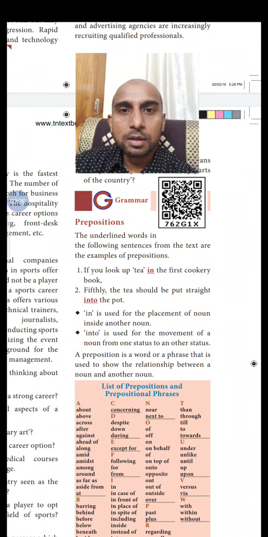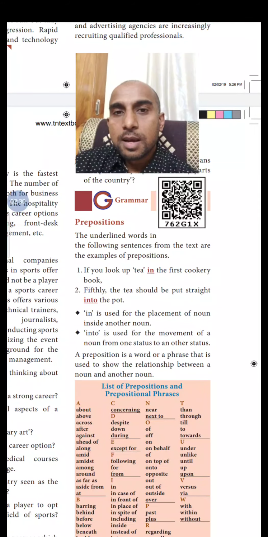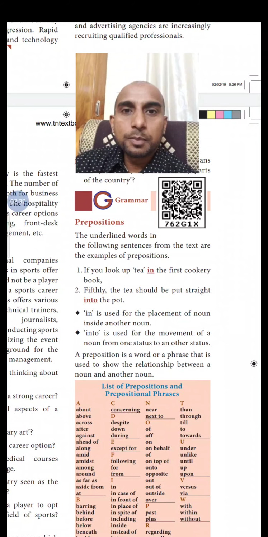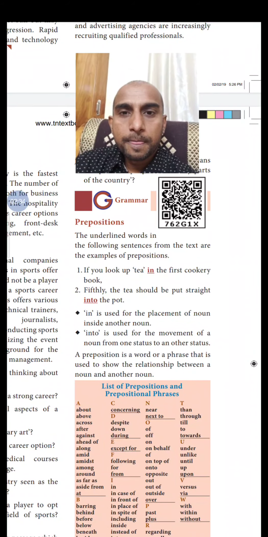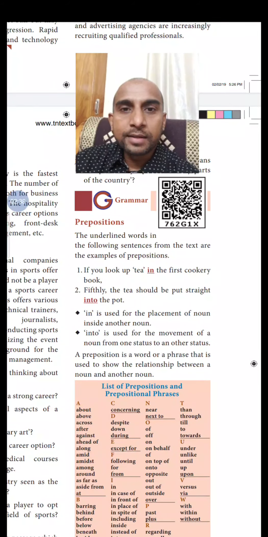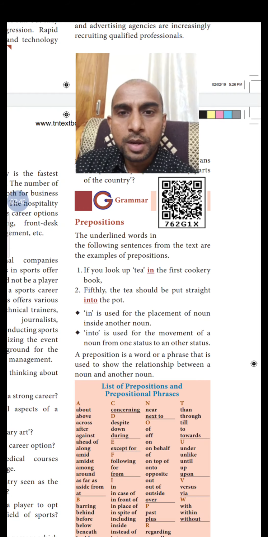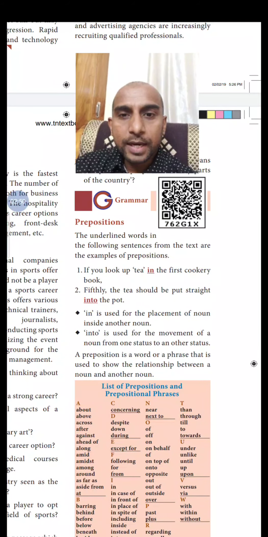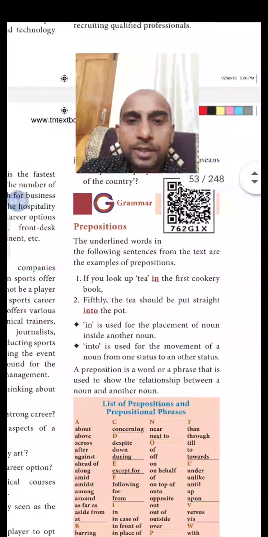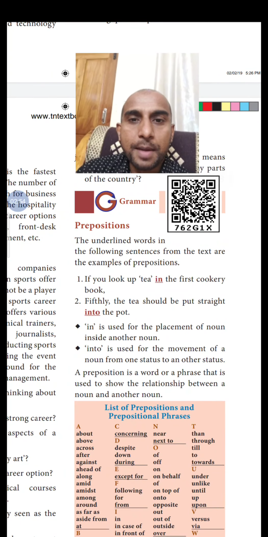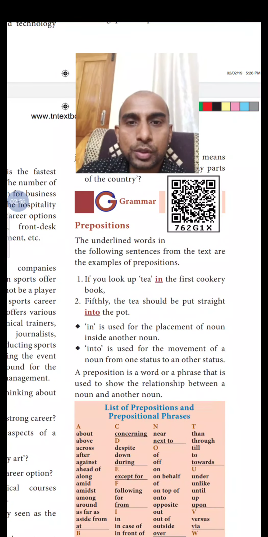Let us read the two sentences, and then find out the prepositions in them. The underlined words in the following sentences from the text are examples of prepositions. The first one: if you look up tea in the first cookery book. In this sentence, in is the preposition. And the second one: fifthly, the tea should be put straight into the mouth. Here, into is the preposition.